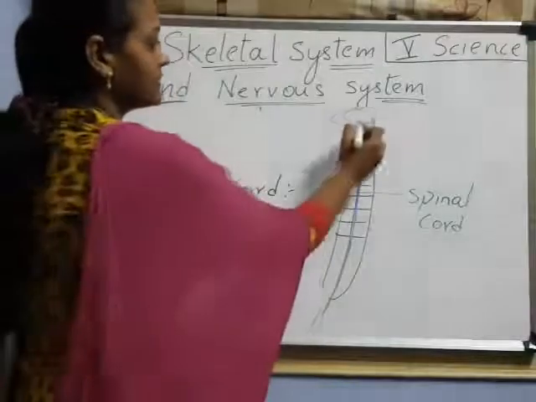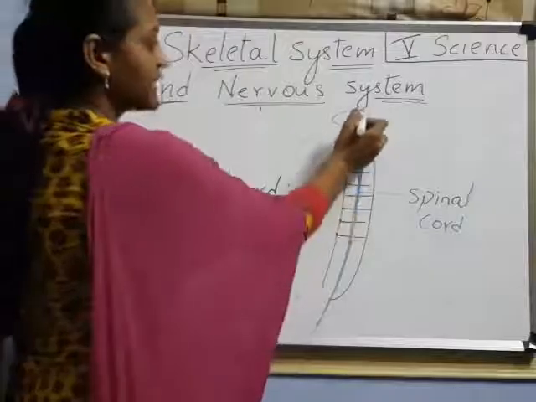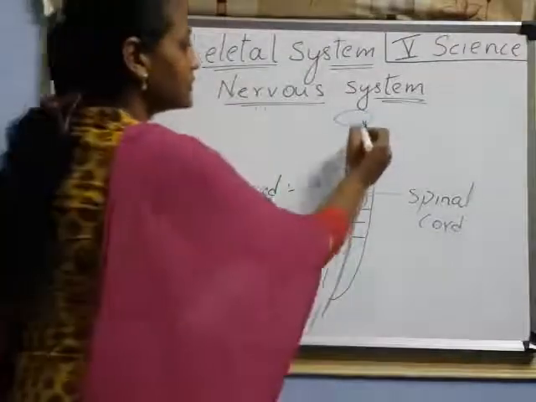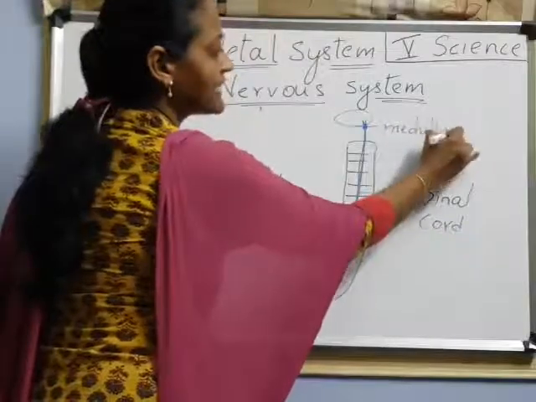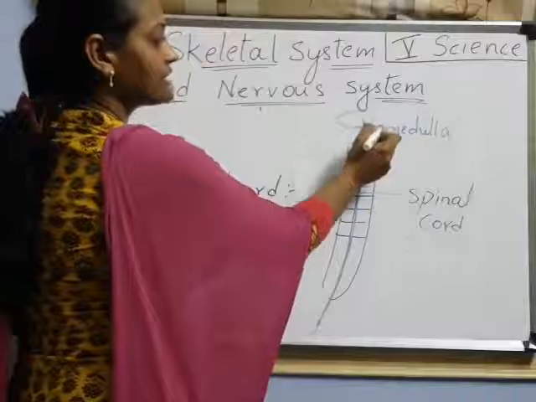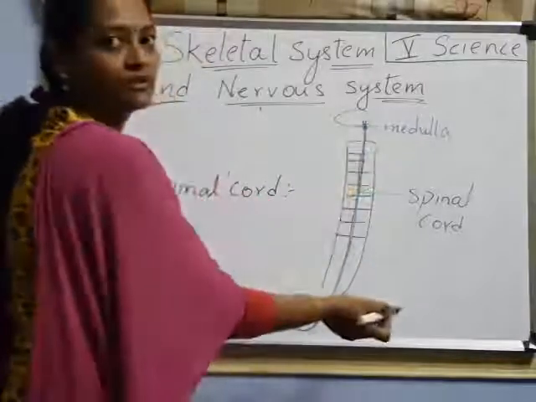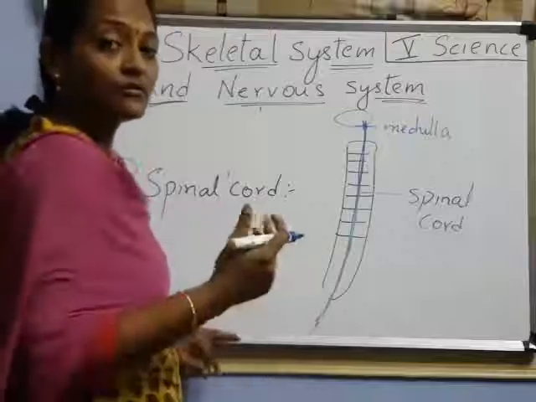Got it? Here, the medulla is the part that connects the brain to the spinal cord. What is this down part? I said medulla, or brain stem, right? That brain stem connects the brain to the spinal cord. Got it? Now, what does this spinal cord do?